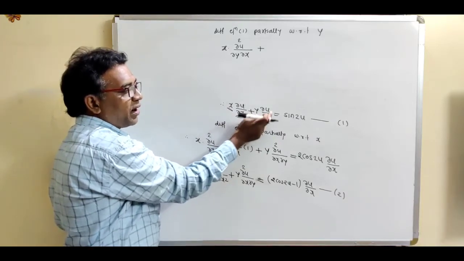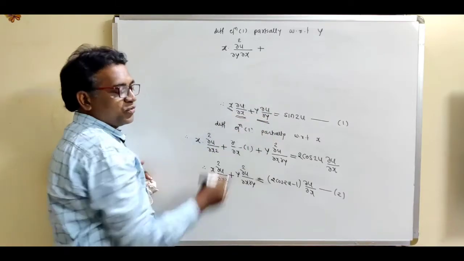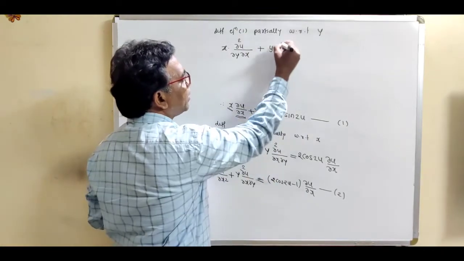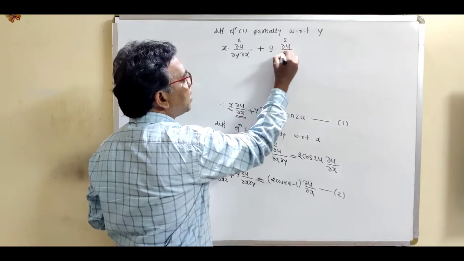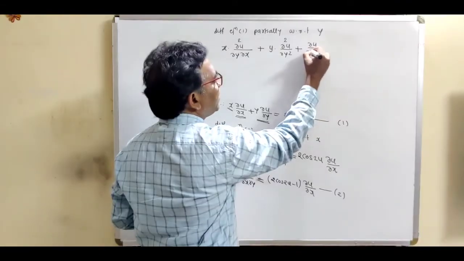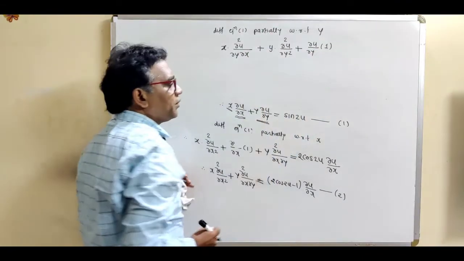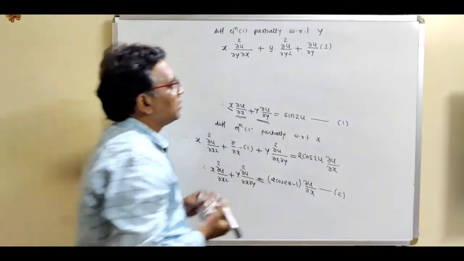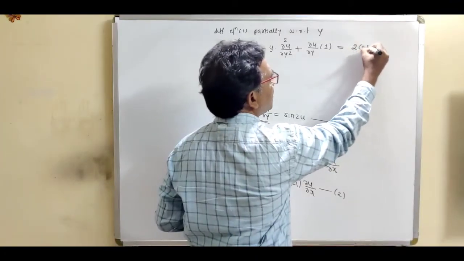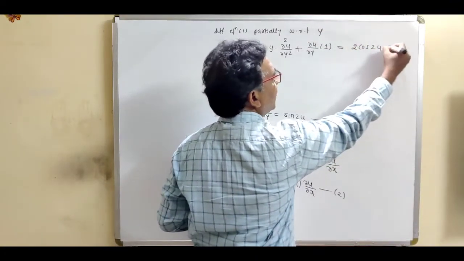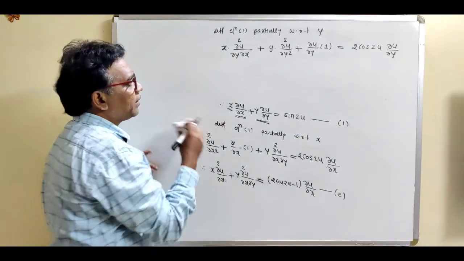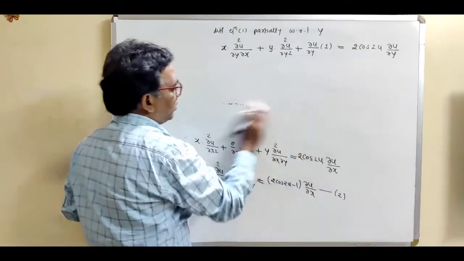This is a function of y and del u by del y is again a function of y, so use the product formula. So write down the product formula: first term as it is, y, into derivative of second term, it is del square u by del y square, plus second term as it is, del u by del y, into derivative of first term, which is 1, is equal to the derivative of sine 2u, it is 2 cos 2u, and partial derivative with respect to y means we have to multiply by del u by del y.